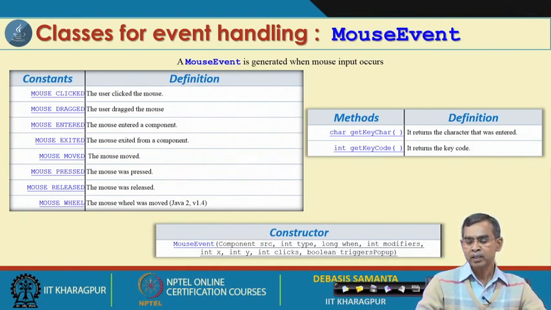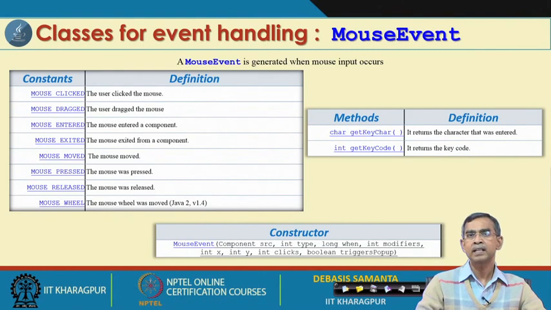And there are two methods, like get key char and then get key code. If you select one character, then all these things can be selected and obtained. It has only one constructor, and the name of the constructor is mouse event, the same as the name of the class, and the different parameters are there in the constructor.